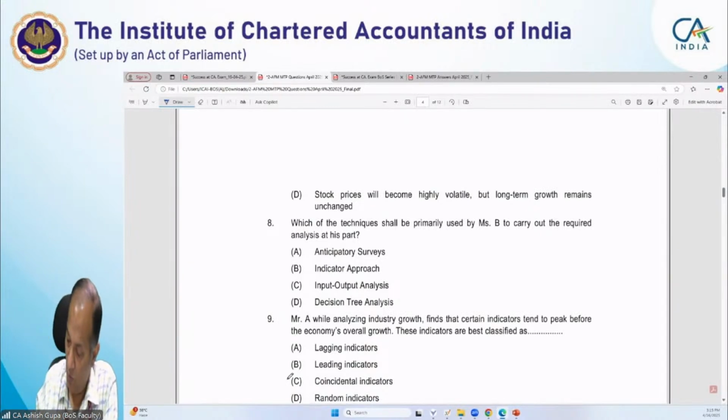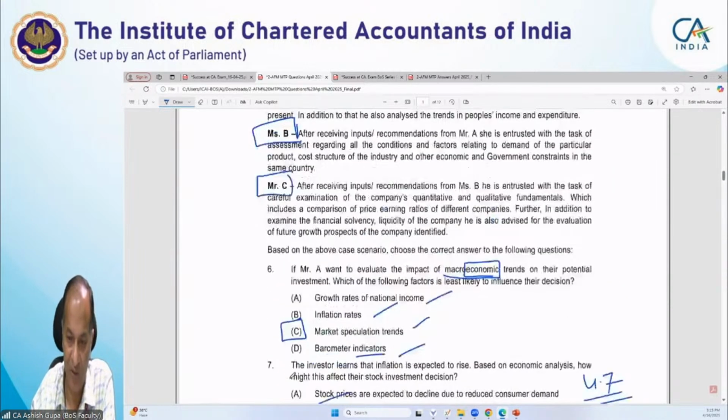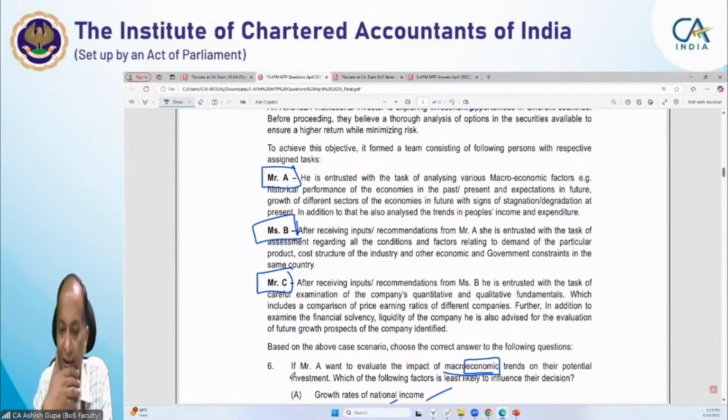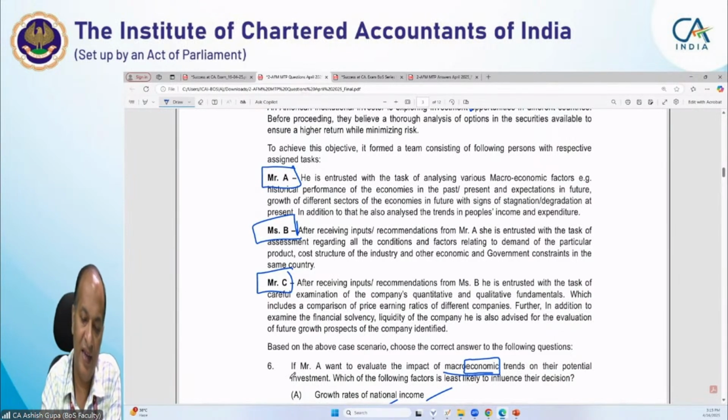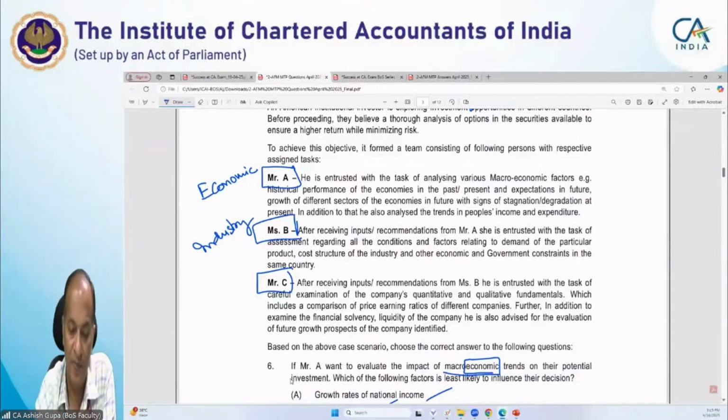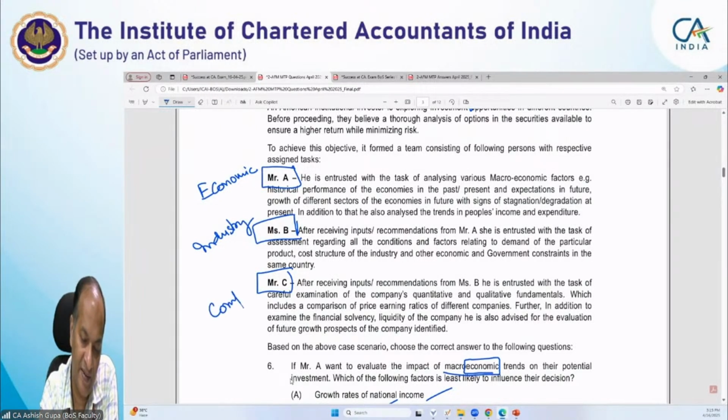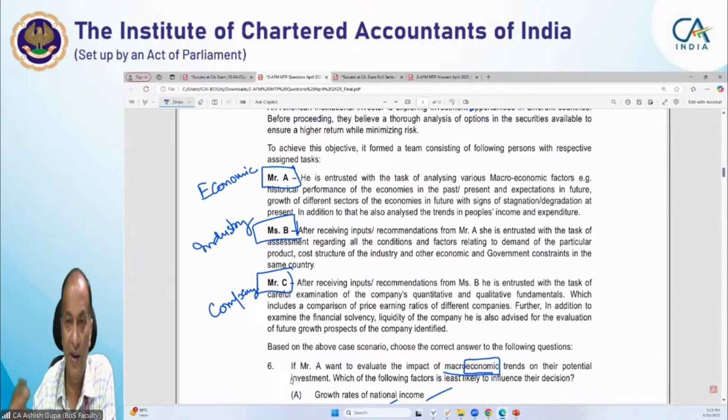Now, what analysis is Ms. B carrying out? When you go through it once more, you will get an idea that Mr. A is carrying out economic analysis, Ms. B is conducting industry analysis, and Mr. C is conducting company analysis. Okay, so you can have an idea.